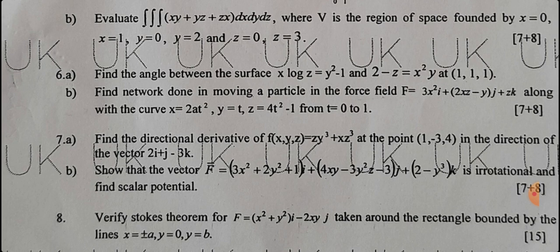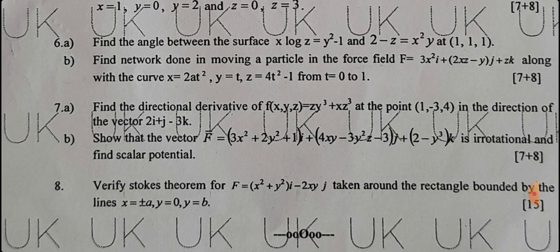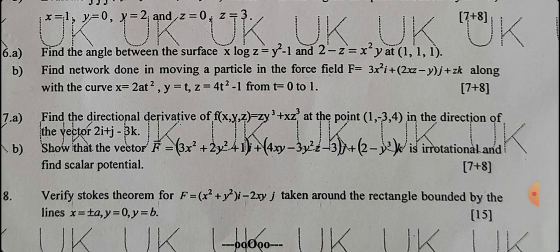So for the scalar function, first you calculate the gradient at the point, and for the given vector you calculate the unit vector, then take the product of those two, that gives you the directional derivative. Seventh B bit: show that a vector function is given, is irrotational and find its scalar potential.